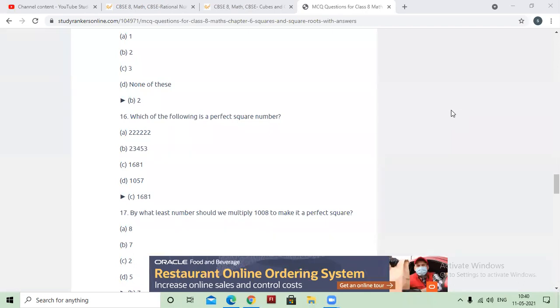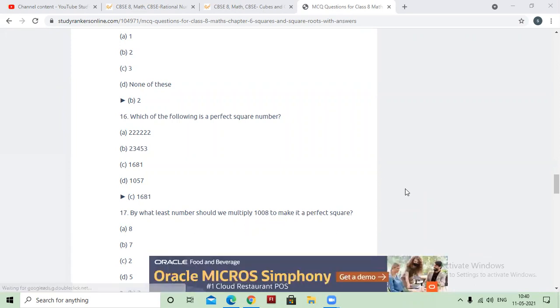Ma'am, 7. Seven. Can you tell me the number after multiplying it with 7? What does it become? Seven zero five six. Yes.